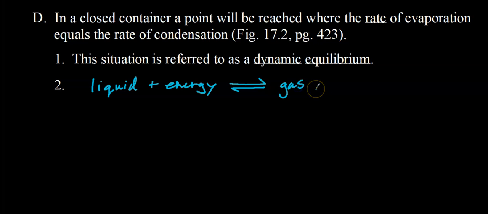And so we can read this equation in either direction. Reading it from left to right is the equation for evaporation, and reading the equation from right to left is the equation for condensation. We have this two-way arrow here indicating that both processes are occurring at the same rate.